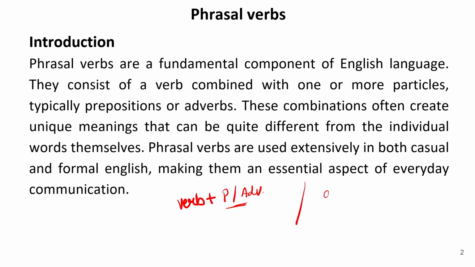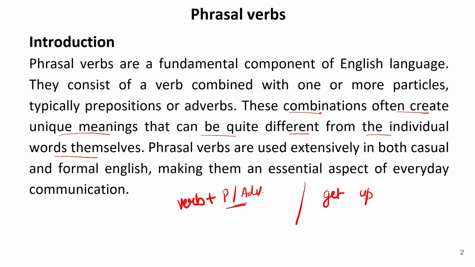For example, if I write get and up, this is a phrasal verb, get up. Now, how does it differ from the actual use of a verb and preposition together? Let us see. These combinations often create unique meanings that can be quite different from the individual words themselves. It means the meaning of the verb will be different in the combination of a phrasal verb.